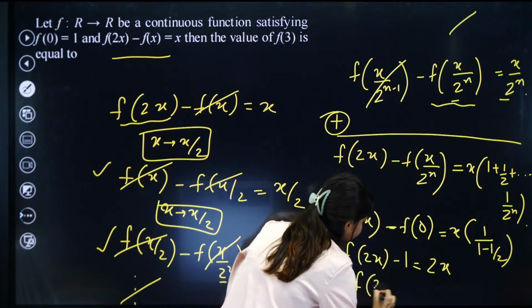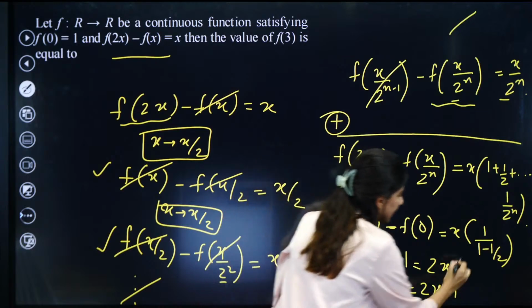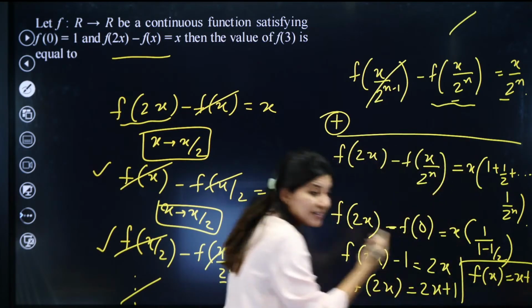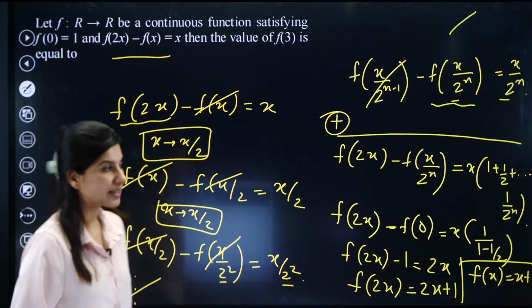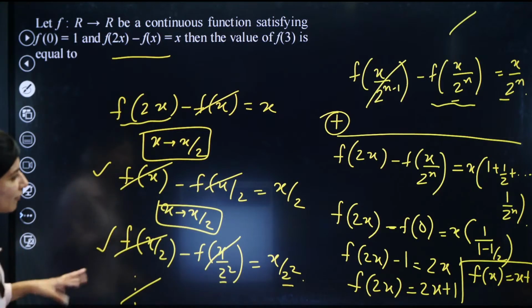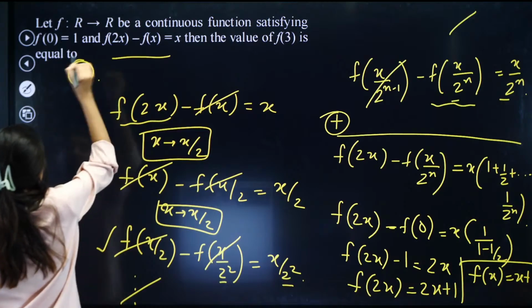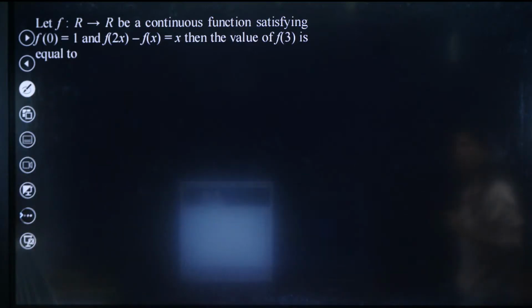So basically f of 2x is nothing but 2x plus 1, or we can say that f of x will be x plus 1. This is your function. f of x is equal to x plus 1. And now we are looking for f of 3. So f of 3 is clearly 4, which is the correct answer. Yes, 4 is the correct answer.